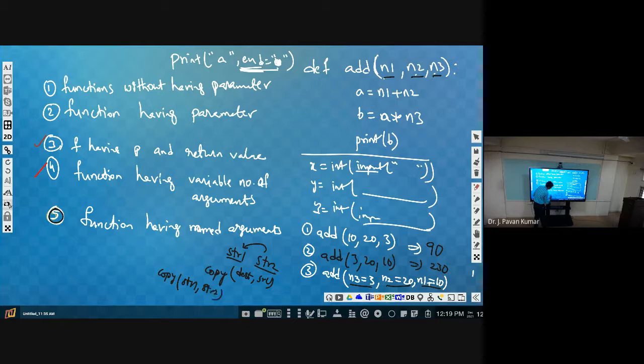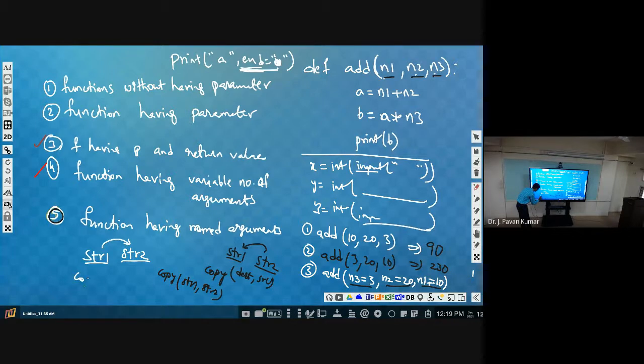Okay, fine. This is as I have given, so you don't find it difficult. Now consider we are having string 1 and string 2. Now I wanted to copy contents of string 1 into string 2.